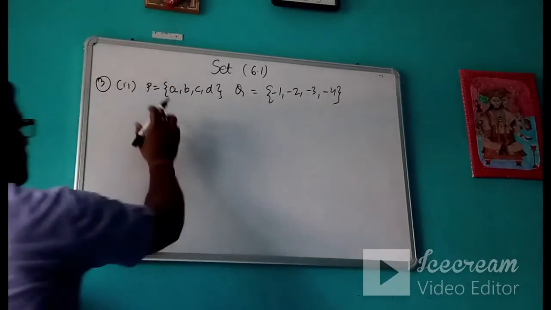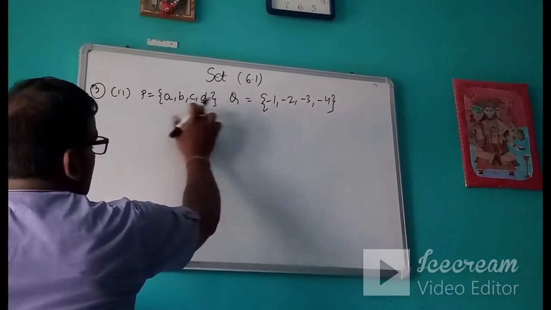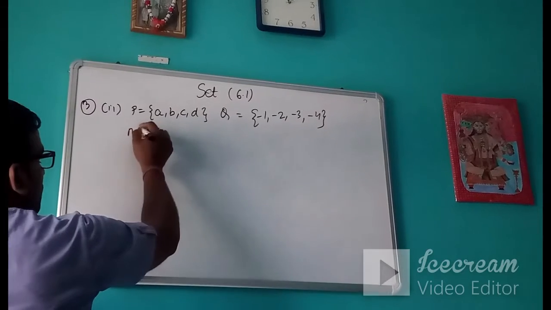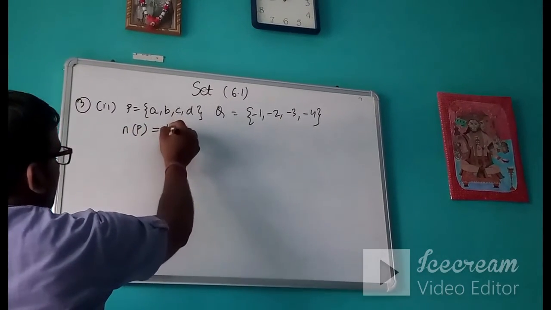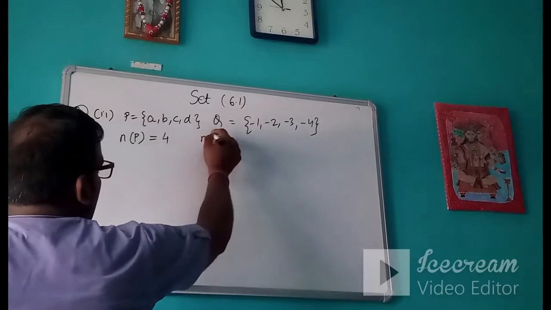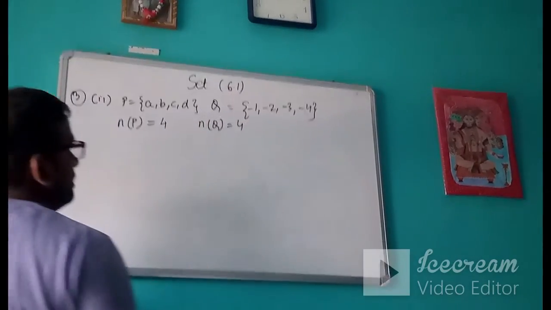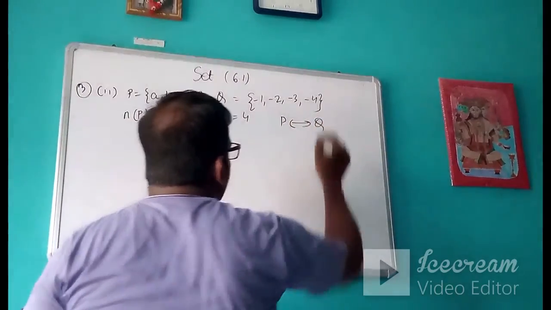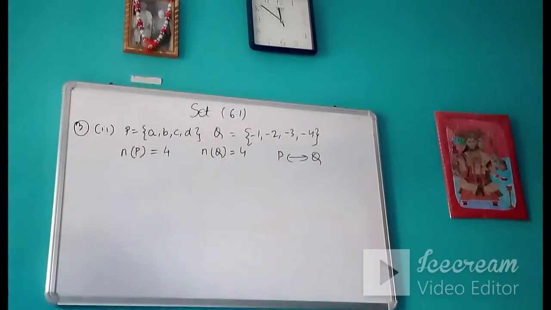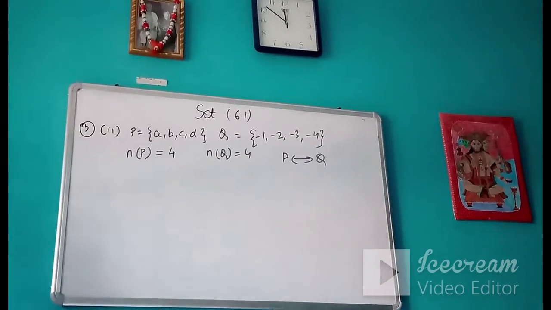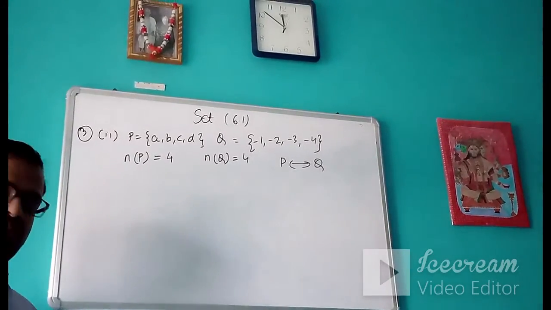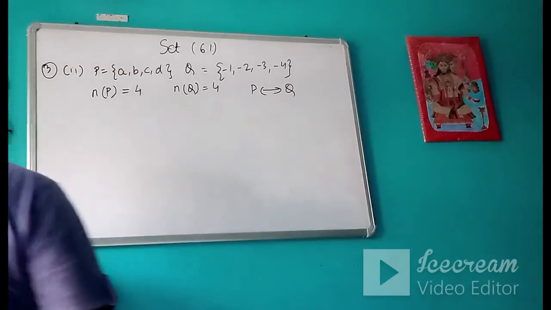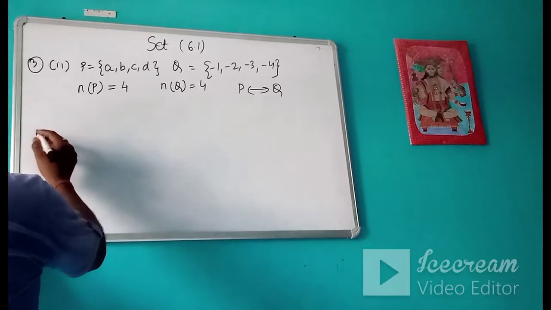Now suppose two more sets are given, P is equal to {a, b, c, d} and Q is equal to {-1, -2, -3, -4}. If you take out the cardinal number of P, it is 4. If you take out the cardinal number of Q, again it is 4. That means the number of elements is the same, so we can write P is equivalent to Q. Again I am repeating, remember the difference between equal and equivalent sets. Equal sets means the two sets contain the same elements, and equivalent means they contain the same number of elements.